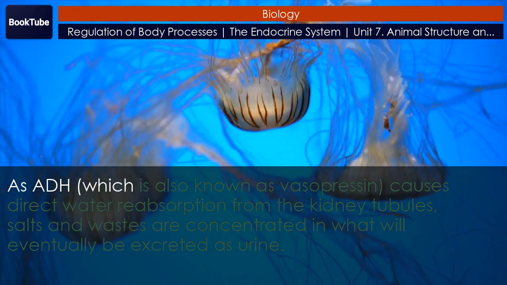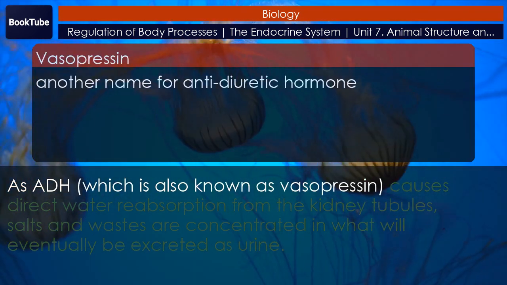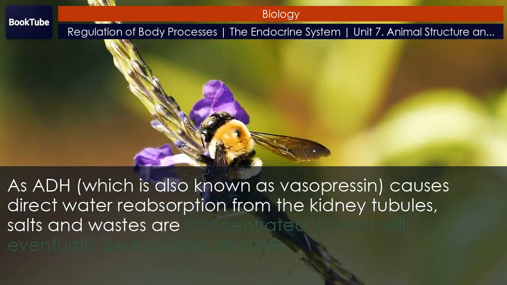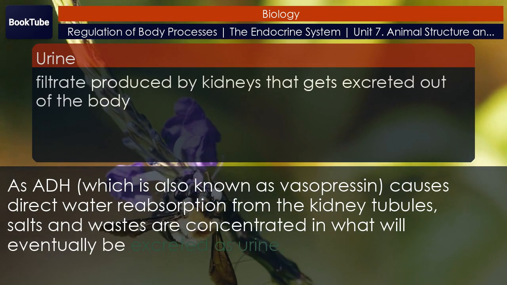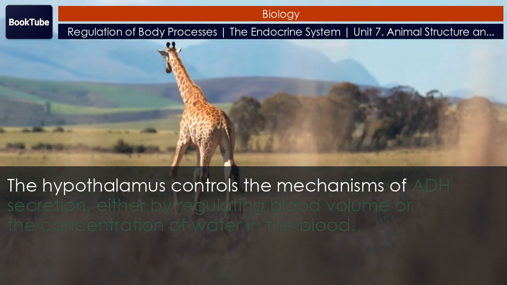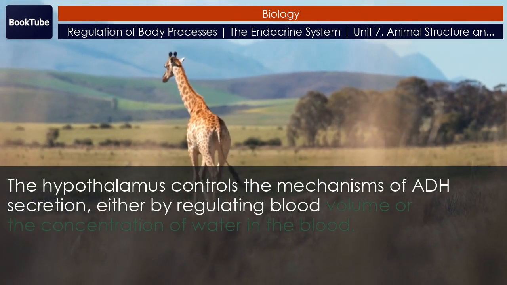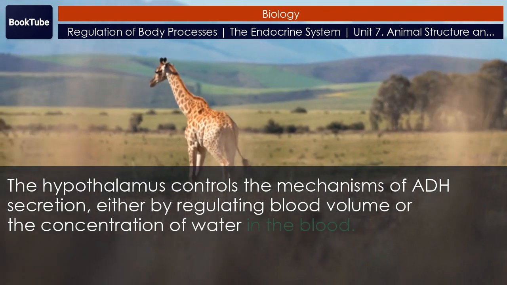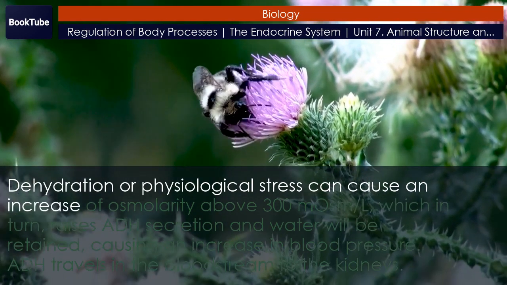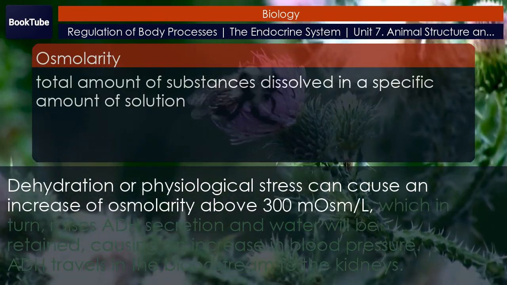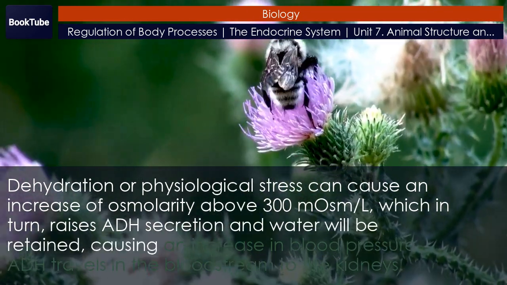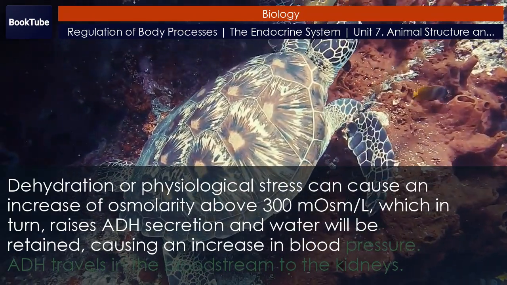ADH, which is also known as vasopressin, causes direct water reabsorption from the kidney tubules, so salts and wastes are concentrated in what will eventually be excreted as urine. The hypothalamus controls the mechanisms of ADH secretion, either by regulating blood volume or the concentration of water in the blood. Dehydration or physiological stress can cause an increase of osmolarity above 300 mosm/L, which in turn raises ADH secretion, and water will be retained, causing an increase in blood pressure.